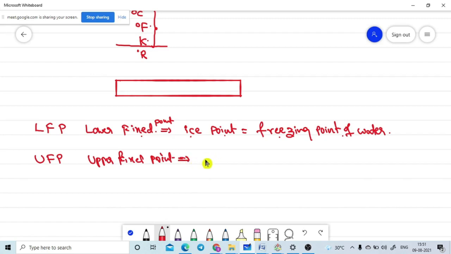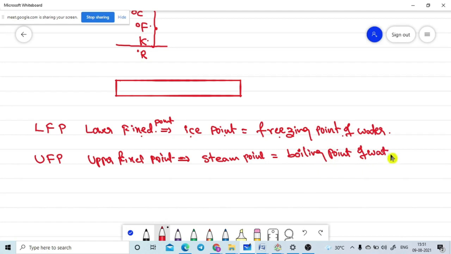It is generally named as the steam point. Otherwise, it is named as the boiling point of water.